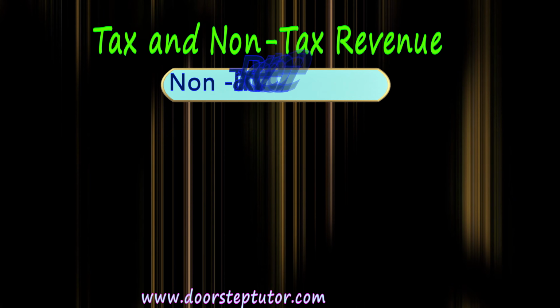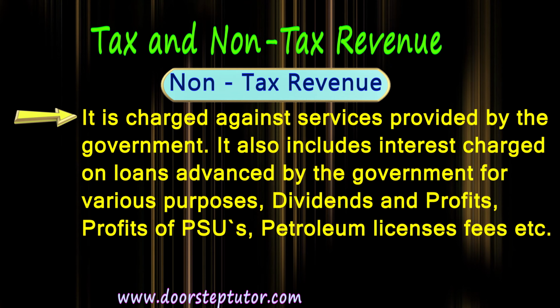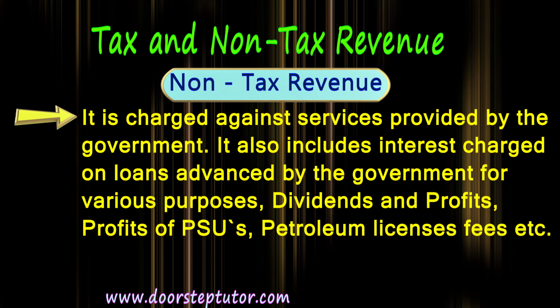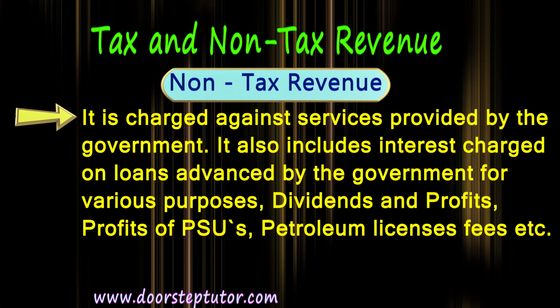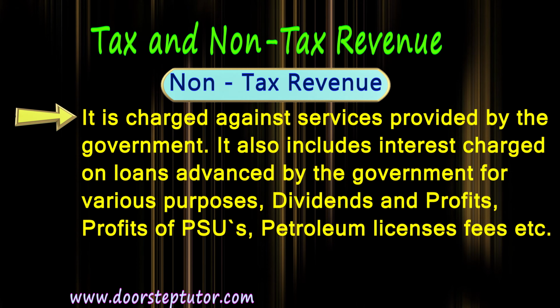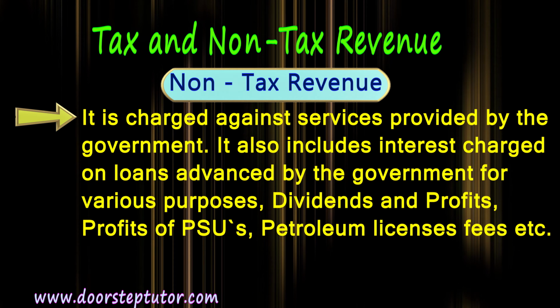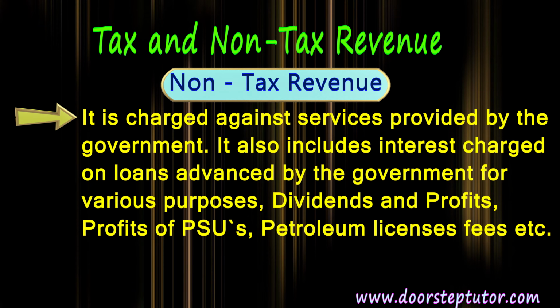Second is non-tax revenue. The non-tax revenue is charged against the services which the government provides. It can be in terms of the dividends and profits which the government gets from the profits of public sector undertakings.